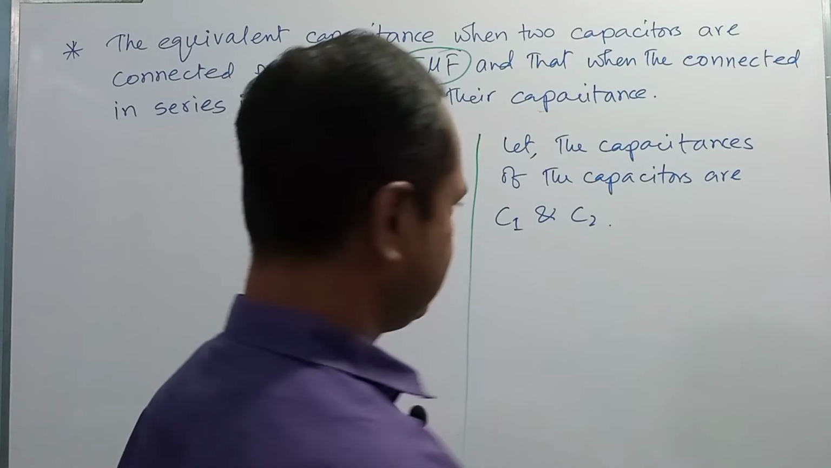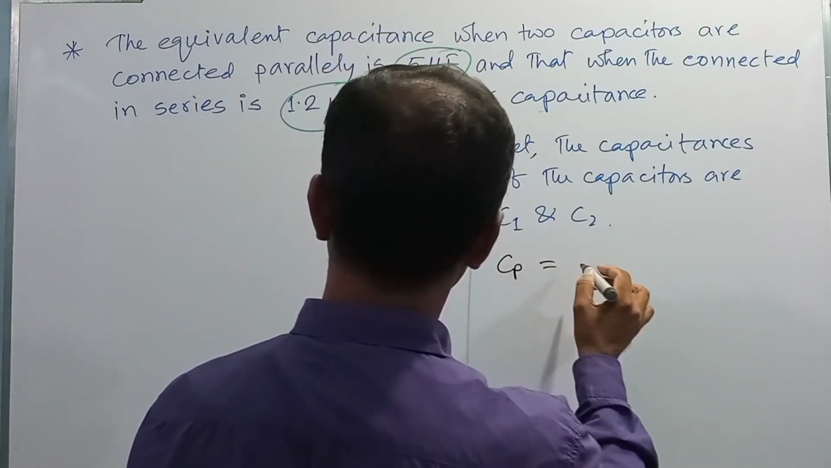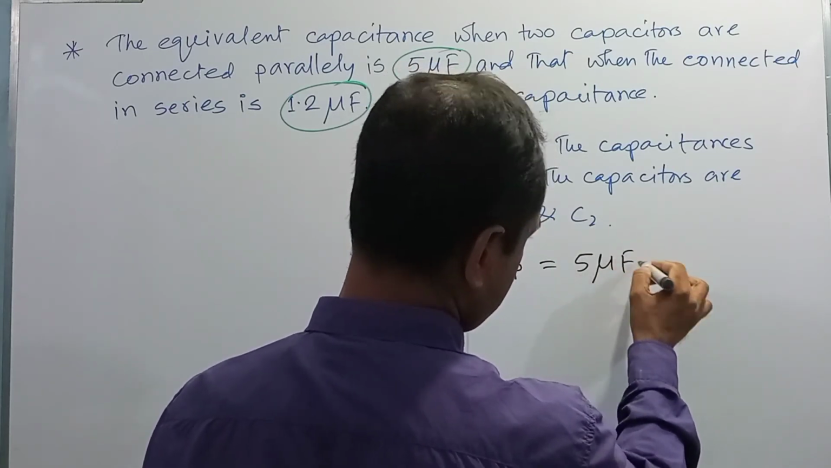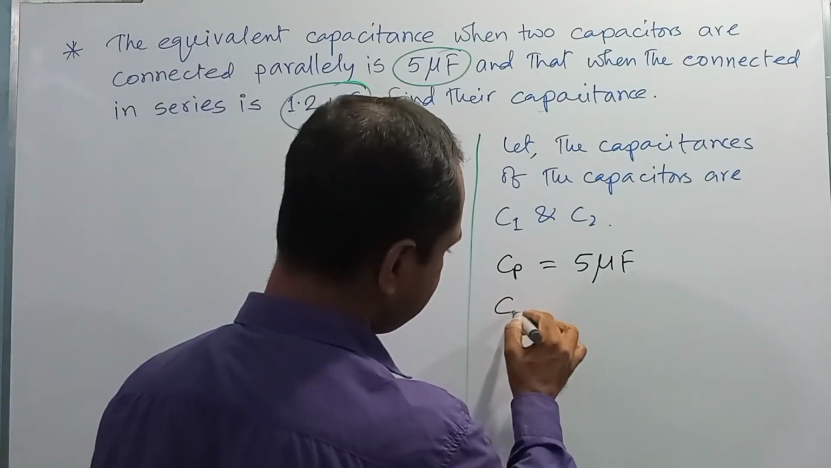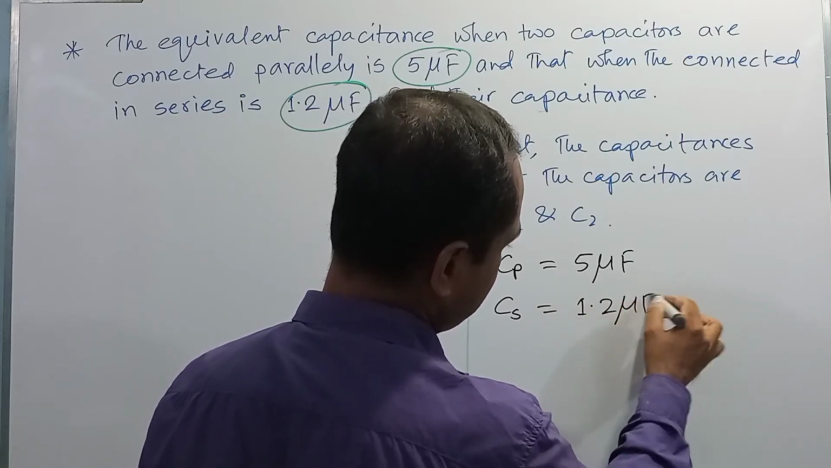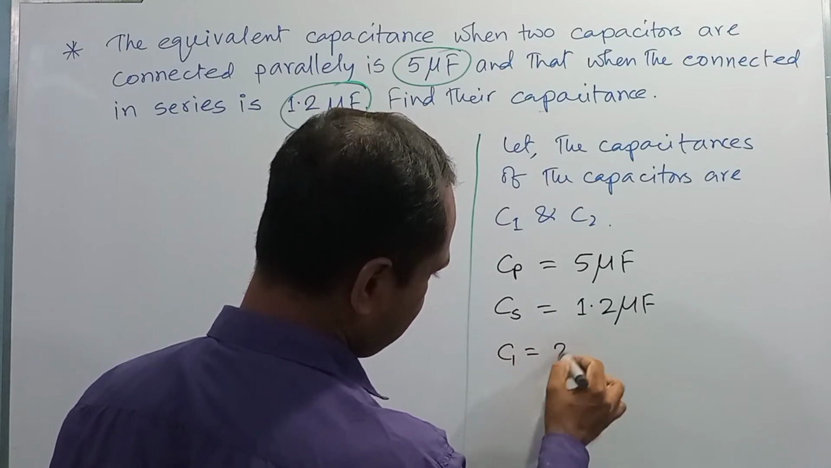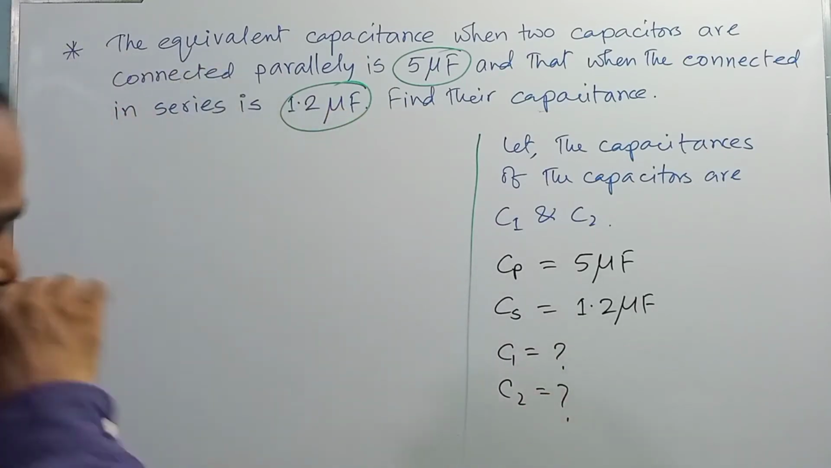If the capacitances are C1 and C2, then according to the definition, when they are connected in parallel, the equivalent capacitance of the parallel combination Cp is equal to 5 microfarad, and when they are connected in series, the equivalent capacitance of the series combination is 1.2 microfarad. So we need to determine what C1 is equal to and what C2 is equal to, right?